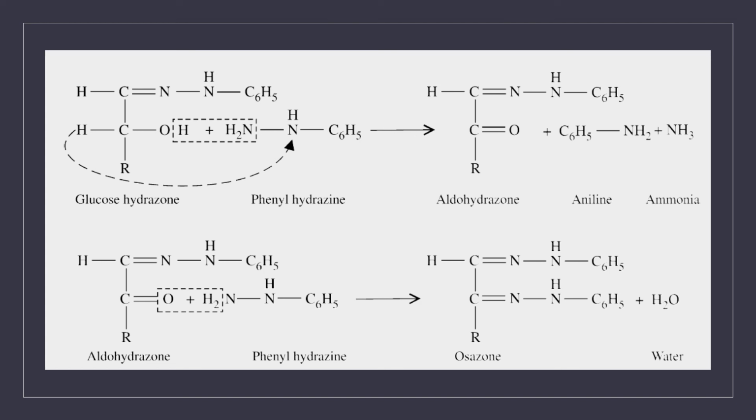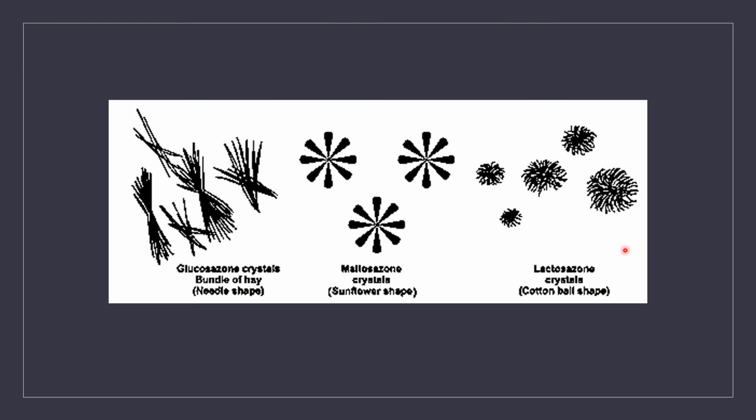This osazone formation is a confirmatory test in the qualitative analysis of carbohydrates to confirm which type of sugar is present in the given solution. The resulting product of this reaction forms crystalline structures, and the precipitate is yellow in color. When you look at these crystals under the microscope, in the case of glucose, fructose and mannose, you will get needle-shaped crystals. In the case of galactose, you will get palm leaf-shaped crystals. In the case of maltose, flower petal-shaped crystals. And for lactose, you will get cotton ball-shaped, otherwise called powder puff-shaped, crystals.